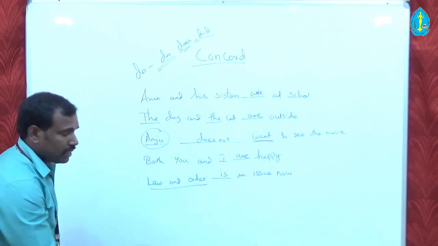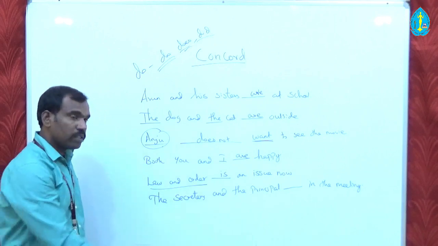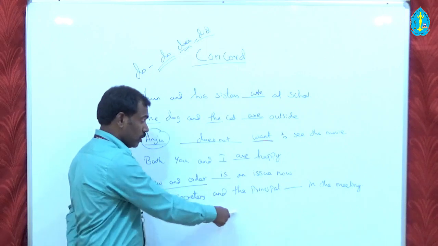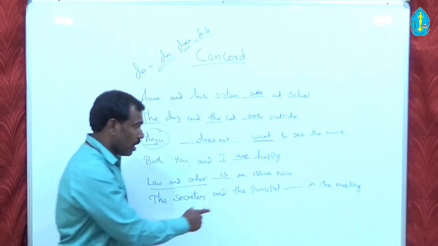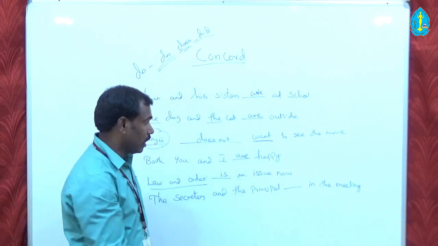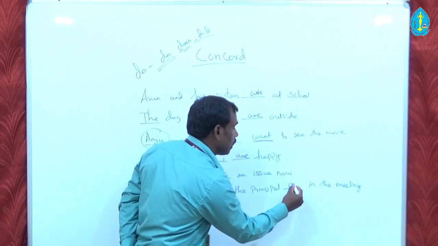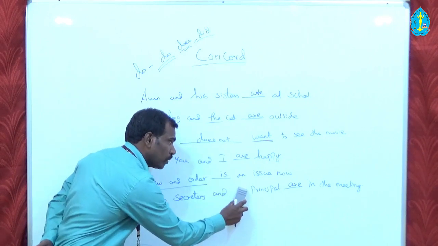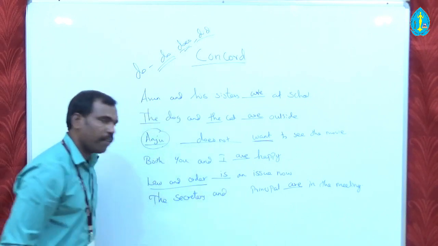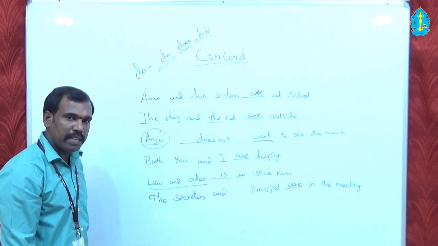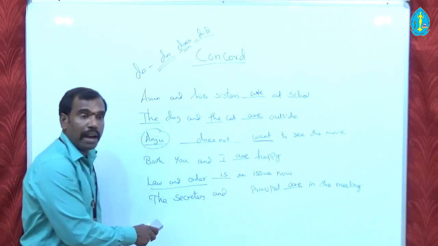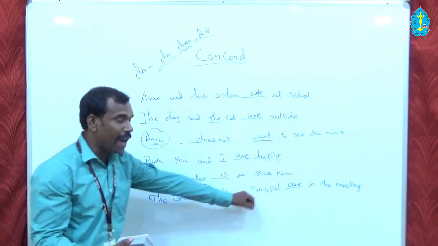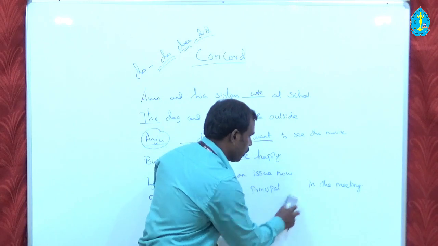I'll give you the last example. So can you answer me now? It is the secretary and the principal. So they are considered to be 2 different persons. The secretary, 1 person, and the principal, there's another one, and so it is plural verb. The principal and the secretary are in the meeting. Now as I am going to erase this, it is the secretary and principal. It means that they are a singular person, and the secretary acts as a principal too. So the secretary and principal is in the meeting.